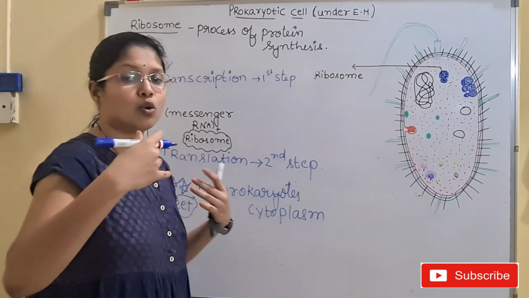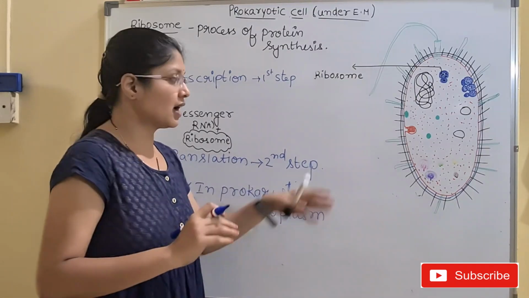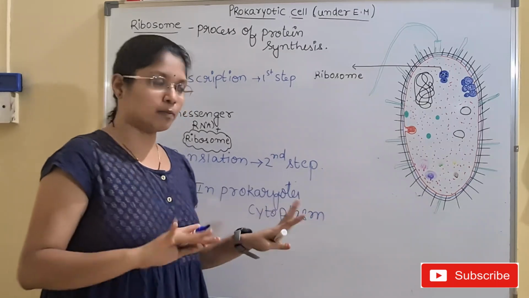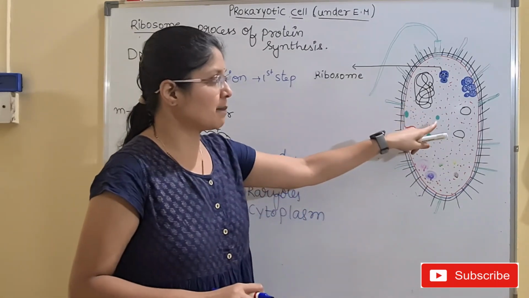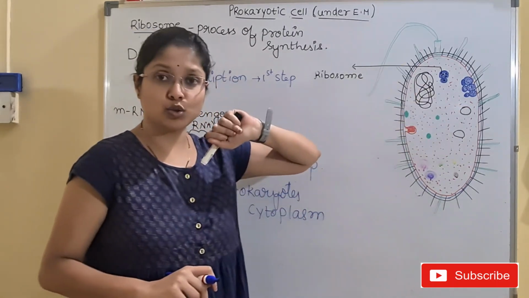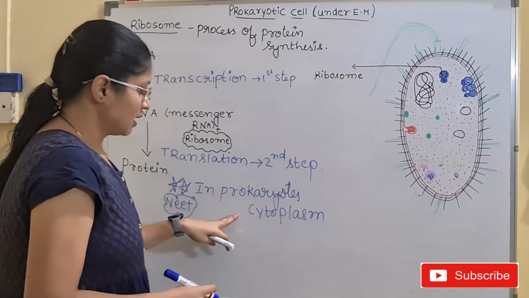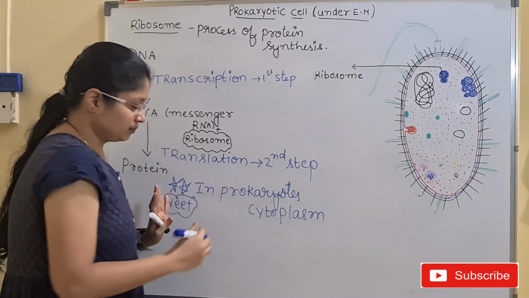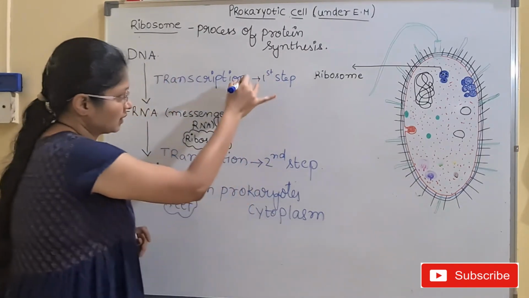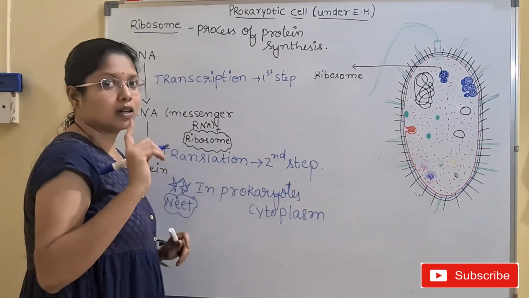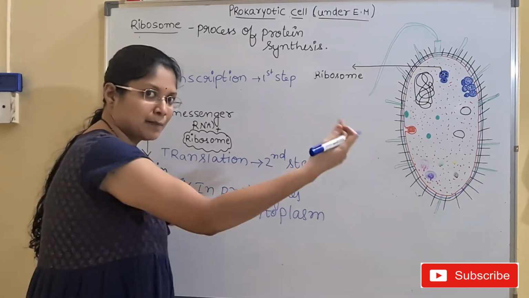Why? Because there is no compartmentation here. We don't have any separate nucleus. The DNA is directly present in the cytoplasm, so it will be releasing the mRNA. mRNA will be identified by the ribosome to produce the protein. So this is a continuous process. And in the cytoplasm, these two steps, the transcription and the translation, are said to be coupled. Means that they are simultaneous.